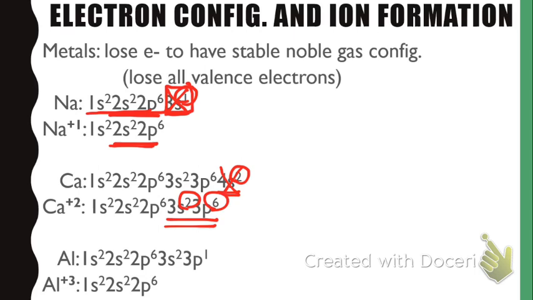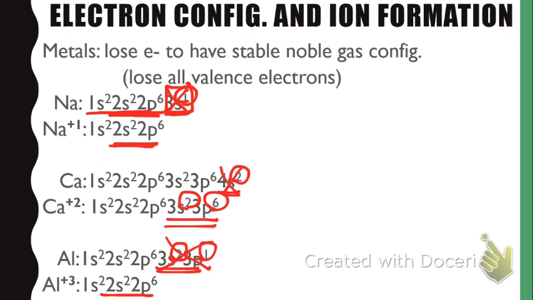So losing electrons can get you full, and that's easier for them than having to gain a whole lot of electrons to get full. Aluminum has its valence electrons in the s and p orbitals, but losing these 3 electrons will still get it to the noble gas configuration faster than trying to gain.